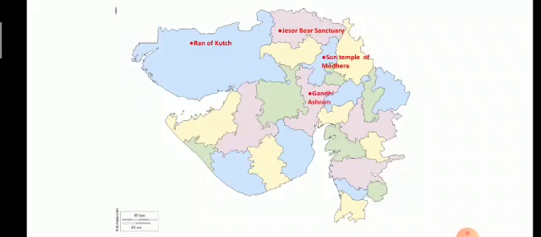Next is Gandhi Ashram. In Ahmedabad, Gandhi Ashram is very famous. Next is the Statue of Unity. The Statue of Unity has been constructed in Narmada district. Next is Girnar. In Junagadh district, the high peak of mountain Girnar is situated.